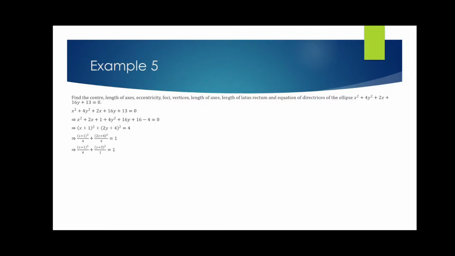So therefore from there we get that the center is at minus 1 comma minus 2. The value of a is 2 and b is 1. Fine. So that will be the semi-major axis and semi-minor axis. Then the eccentricity is root 3 by 2 again.